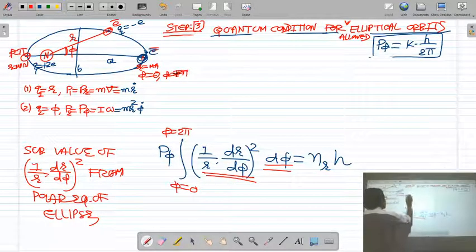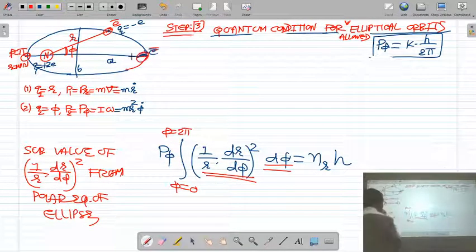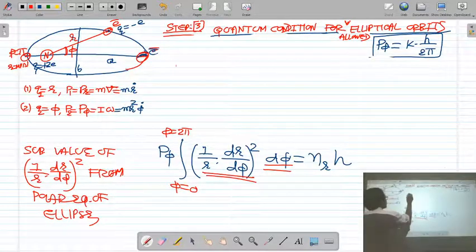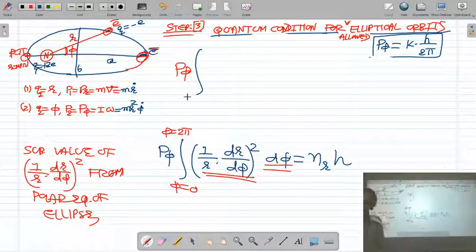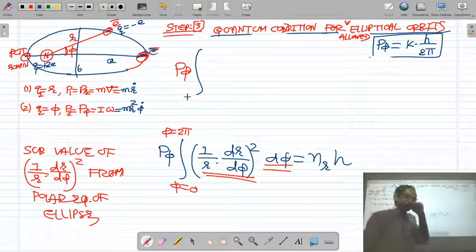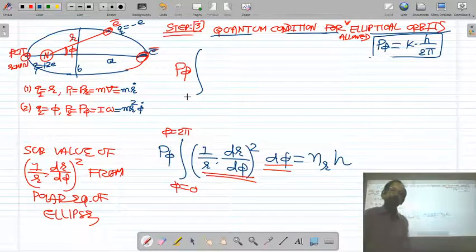So p phi integration of, yes, let us put the value of 1 upon r dr by d phi whole square. You just recall, you just see the previous equation. Okay, in the step 1 we have obtained the differential equation from the total energy.